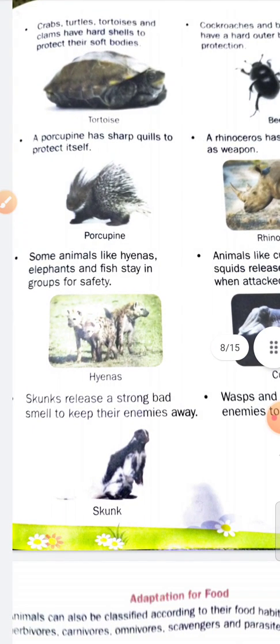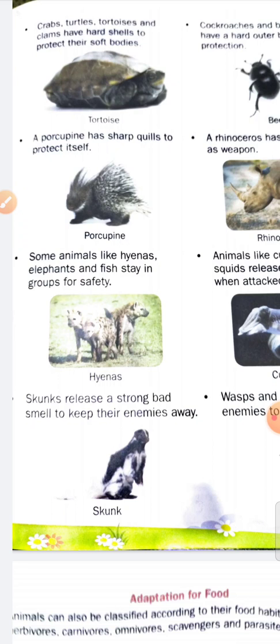Now some animals like hyena, elephant and fish stay in groups for safety. They live together in groups. Hyena, elephant, and deer also live in groups. Some groups of buffaloes also, have you seen in Discovery? Why do they live in groups?